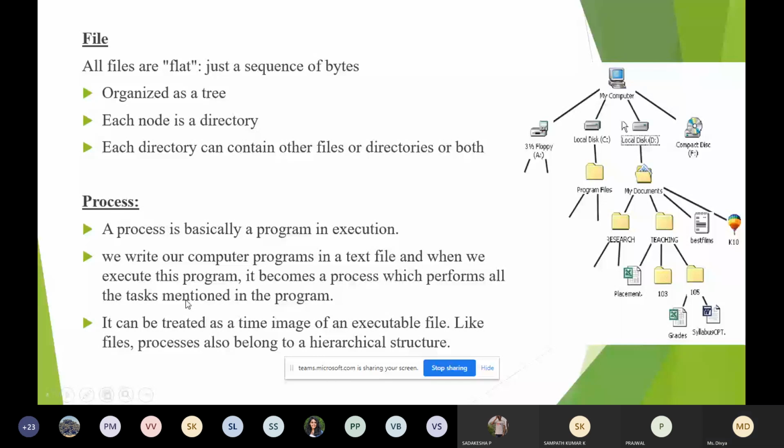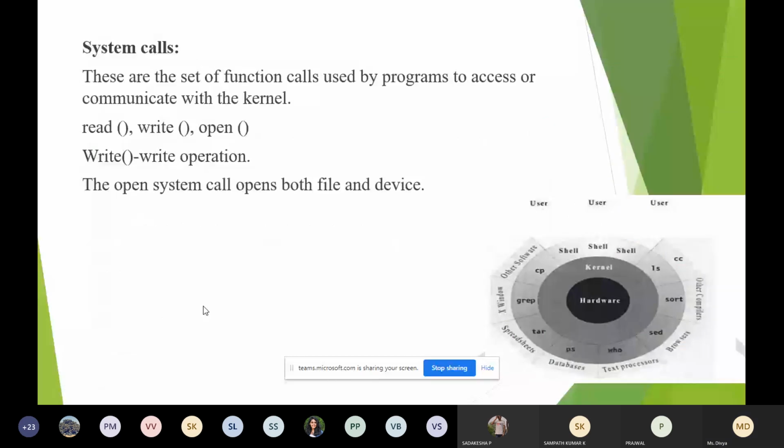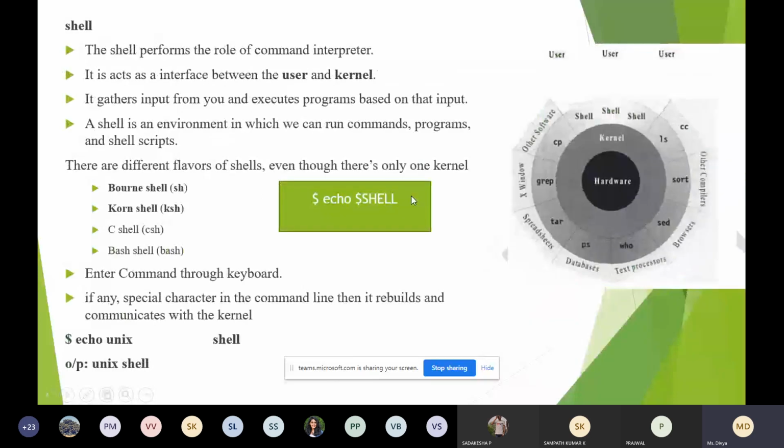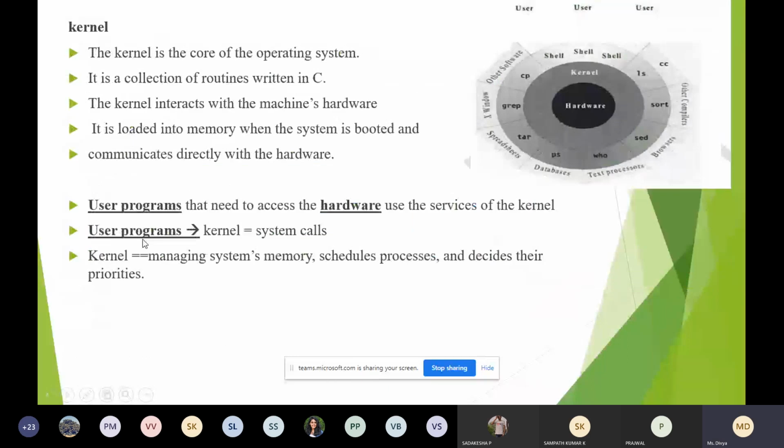Moving on to the next one, system calls. What is a system call? I have already mentioned in the previous slide why we need system calls. If the user program wants to communicate with the kernel, it has to make use of system calls. Now, what is a system call?